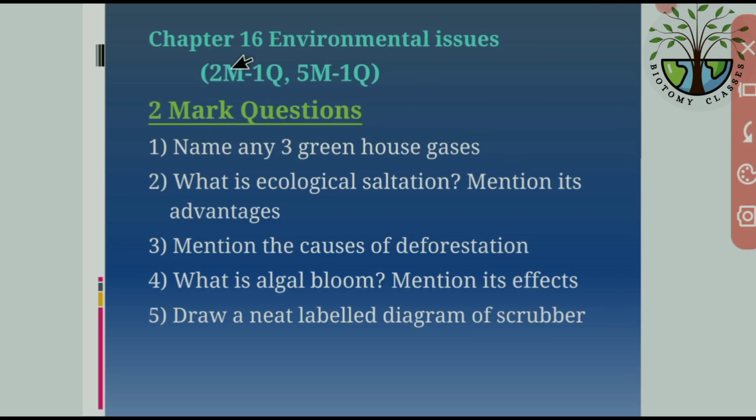Then chapter number 16, Environmental Issues: 2 mark 1 question, 5 mark 1 question, so total 7 marks. Clear? So in 2 mark questions: name any 3 greenhouse gases. And what is ecological succession? Mention its advantages, okay. And mention the causes of deforestation. So what is algal bloom? Mention its effects. Draw a neat labeled diagram of the scrubber, okay.